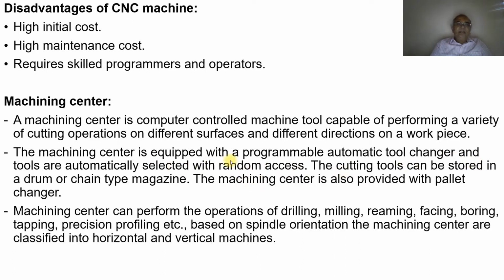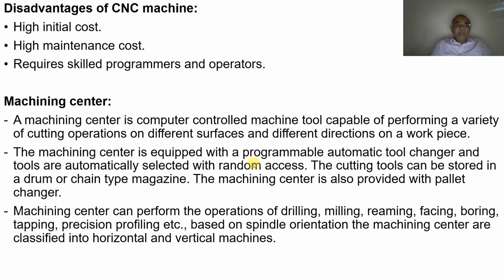The moment the machine reads the code M06, the tool changer becomes active, and whatever number you have specified, it automatically indexes to that particular number on the tool magazine, picks the tool from it and places it in the spindle. This is the procedure followed for changing the tool.